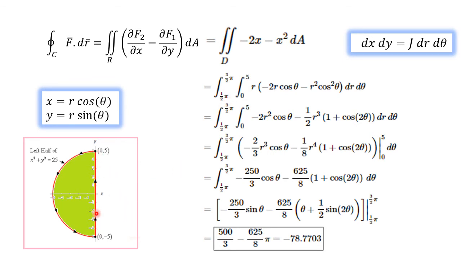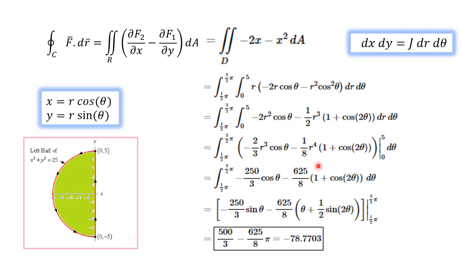This point is pi by 2, this point is 3 pi by 2. It varies from pi by 2 to 3 pi by 2. The orientation is also important. So the curve is starting from 0, minus 5, along the line segment moved up to 0, 5, and it is moving on the left half of the circle x square plus y square equal to 25 up to 0, minus 5. So the variation for theta is from pi by 2 to 3 pi by 2. You should not take it in the reverse way.